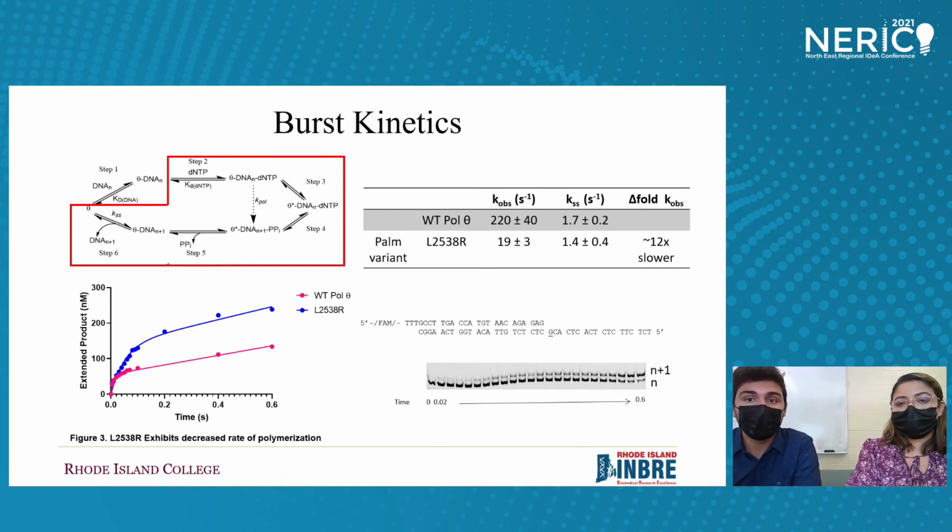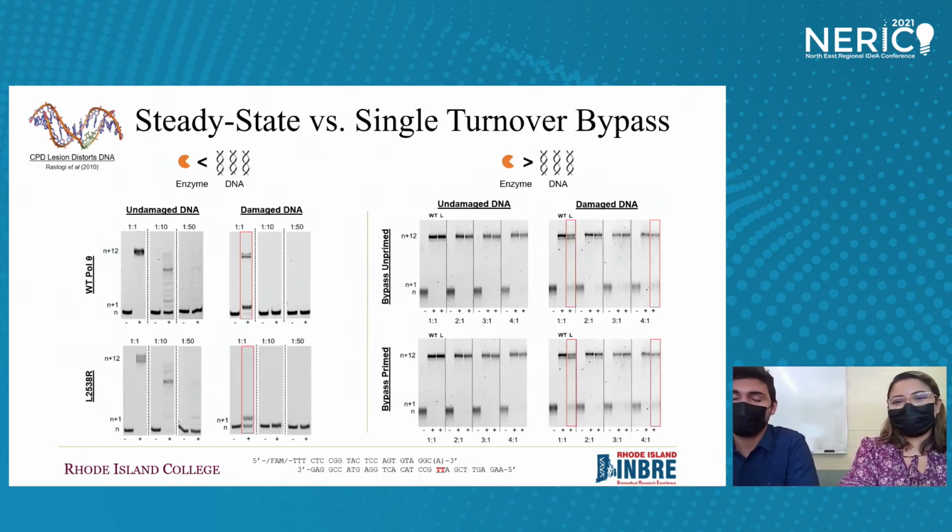When quantified, we saw that the L variant has an observed polymerization rate that is 12 times slower than the wild type, and its steady state rate does not fit within our parameters of error that we expect for a biphasic burst, suggesting altered activity. Next slide, please.